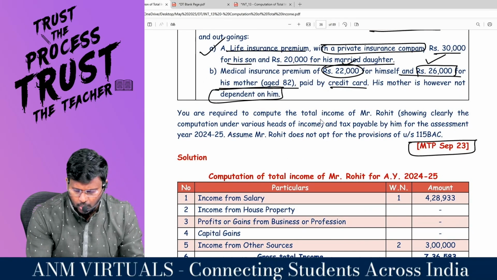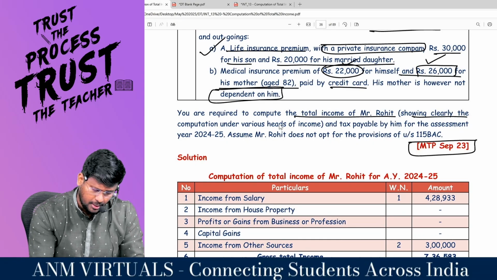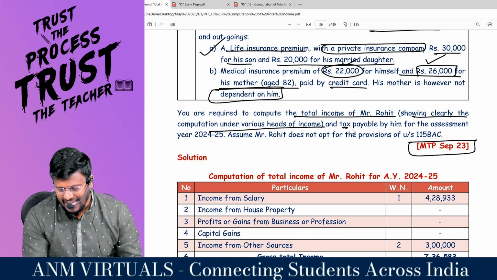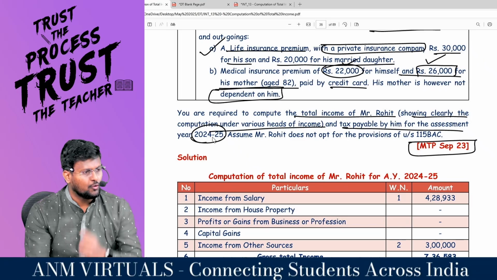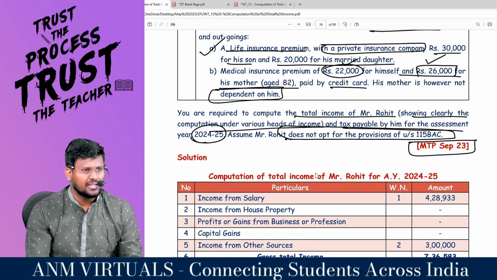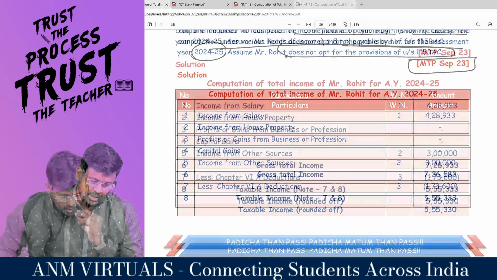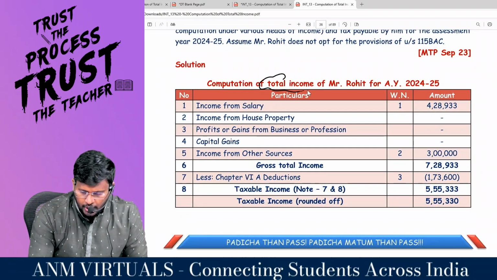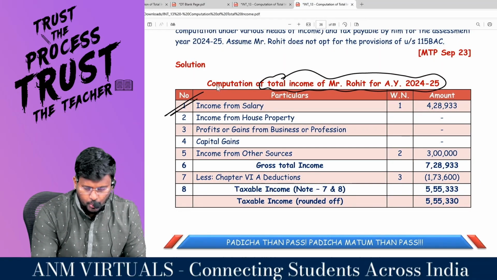You are required to compute the total income of Mr. Rohit, showing clearly the computation under various heads of income and tax payable by him for the assessment year 24-25. Full income, right? Assume Mr. Rohit does not opt for the provisions of 115BAC, which means this is the optional tax regime. So I'm moving into the computation of total income of Mr. Rohit. First we are going to calculate income from salary.